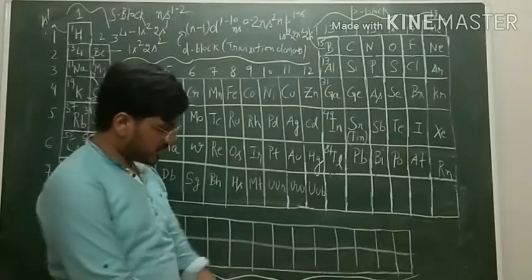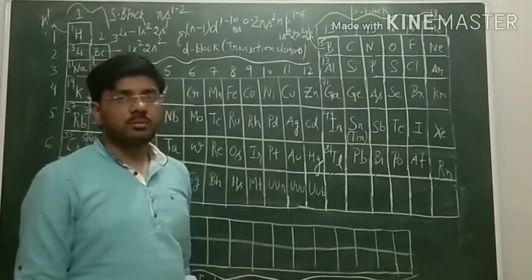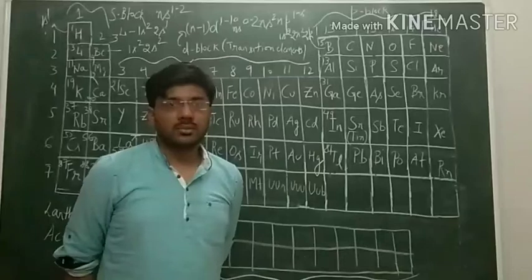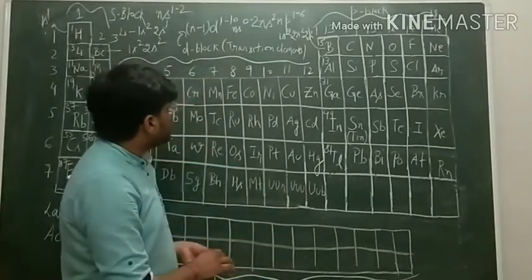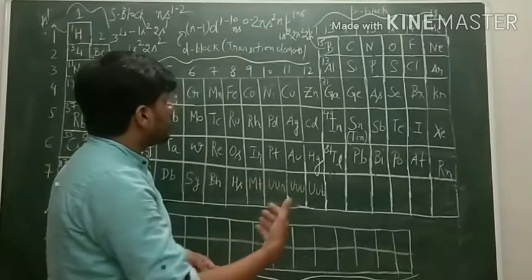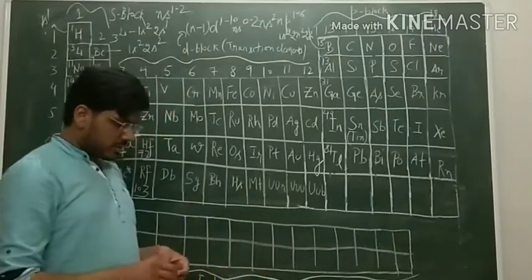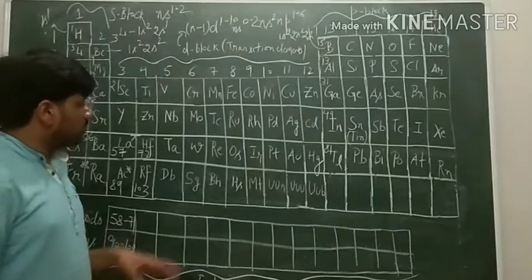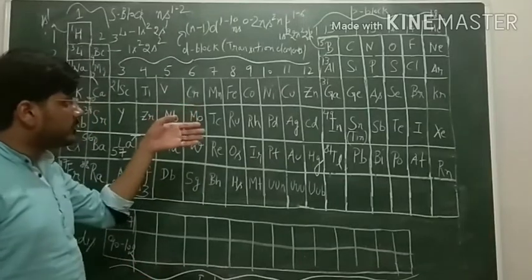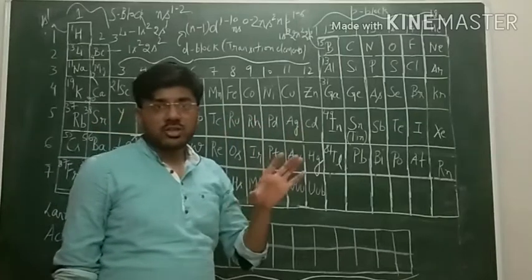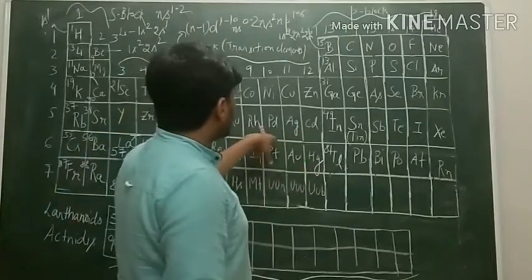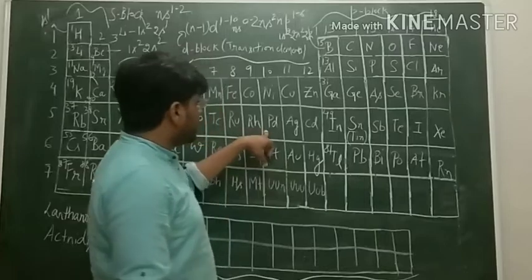And there are some other properties, like the transition metals have the capability to form alloys. Also, transition metals are mostly used as catalysts. For example, in class 11 we have seen that in the hydrogenation reaction we use elements like platinum and palladium.